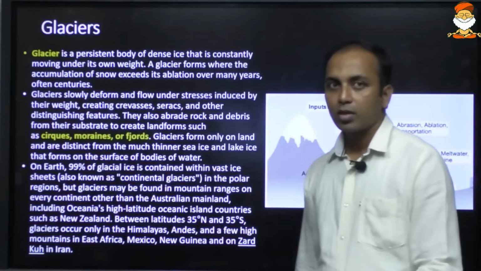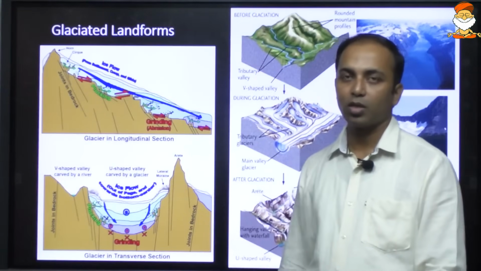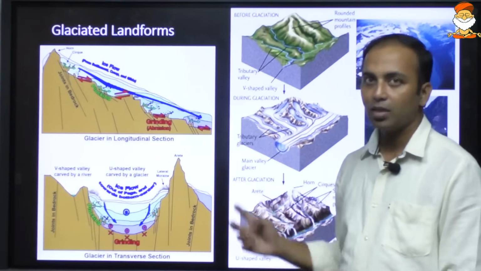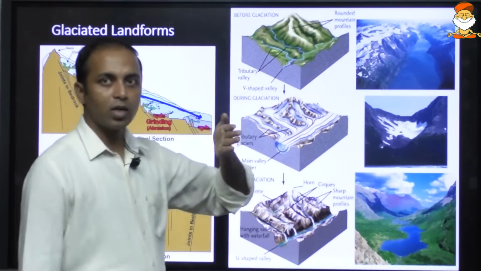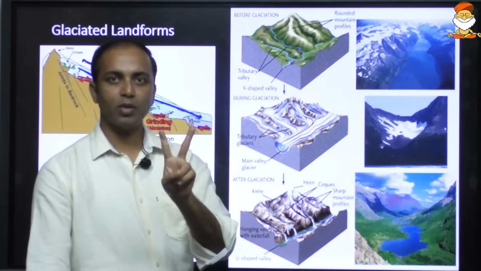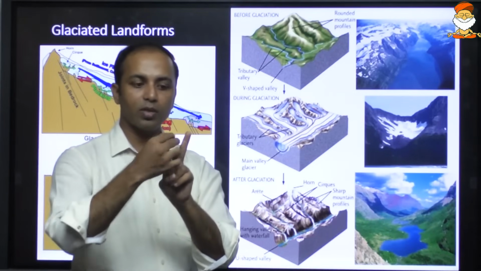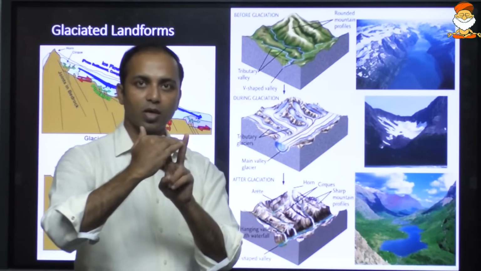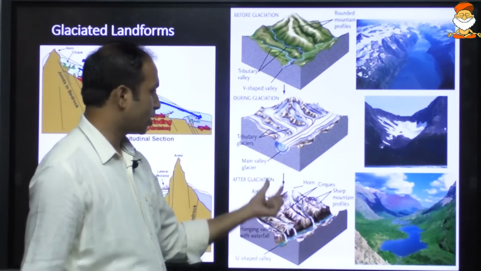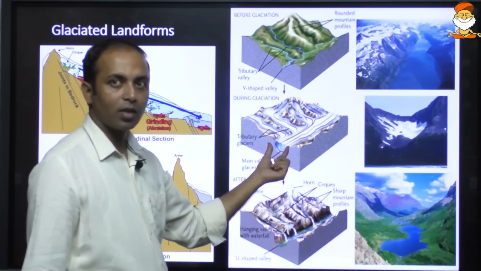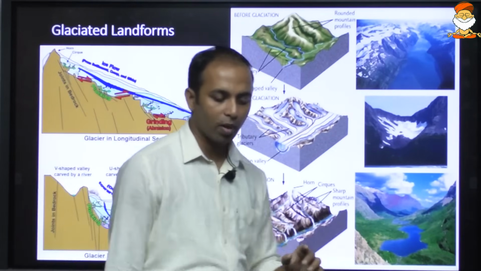Okay, now what are the landforms formed by glaciers? So glaciers have more erosive action. The V-shaped valley is formed because the river does vertical downward erosion. But a glacier is not formed throughout the river. The glacier is only on the surface, so sideways erosion will take place. Over a period of time, it will lead to the formation of a U-shaped valley. So glacier is responsible for converting a V-shaped valley into a U-shaped valley.